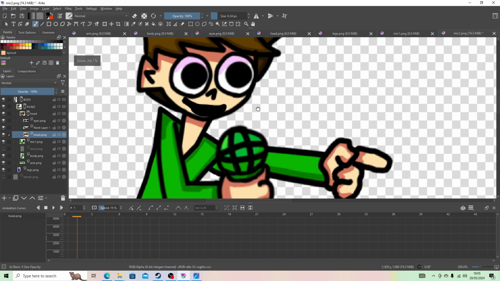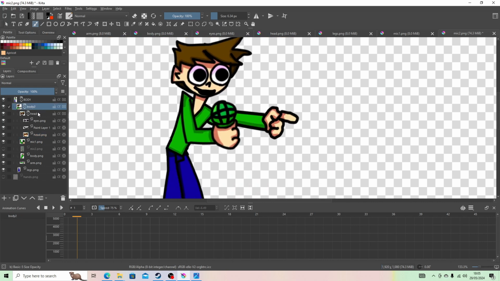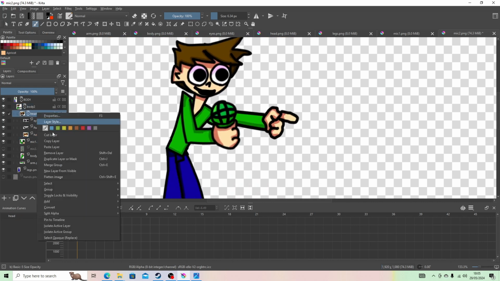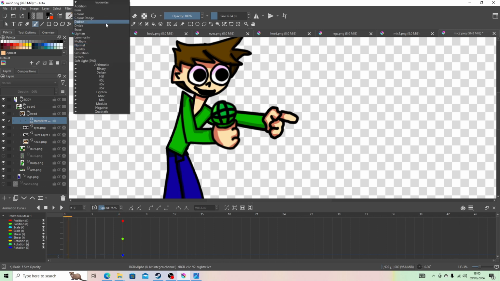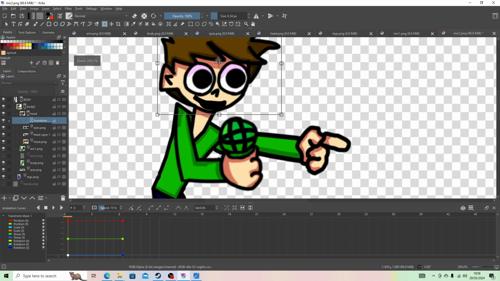Now that we have this, like that, now we can start animating this again. So, like I always say, you start with the head, because the head is one of the most important bits. If you don't get this right, then you're probably not going to get it right at all. So add it there, and there. Don't know what I've just done. Probably fine.